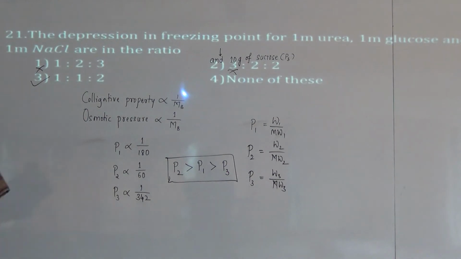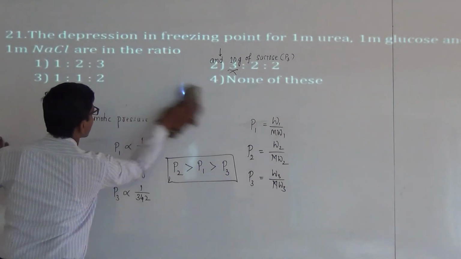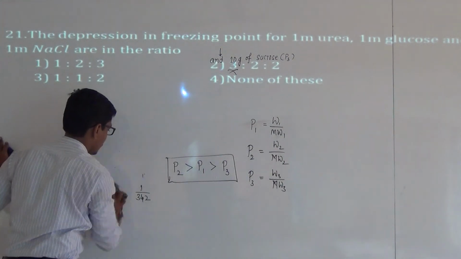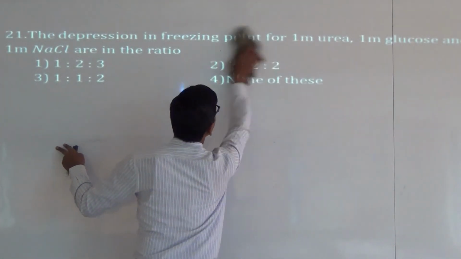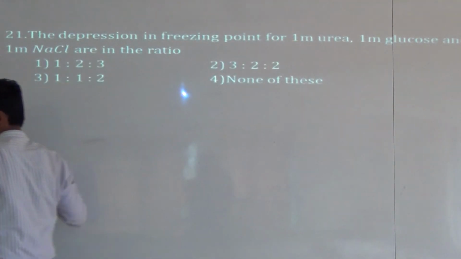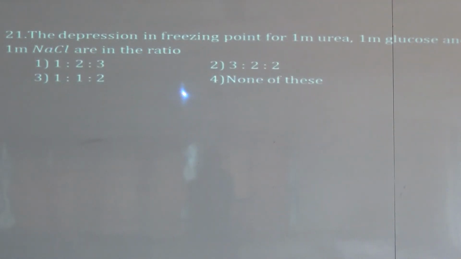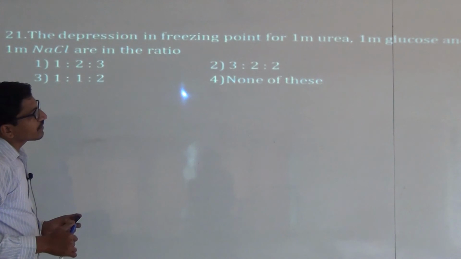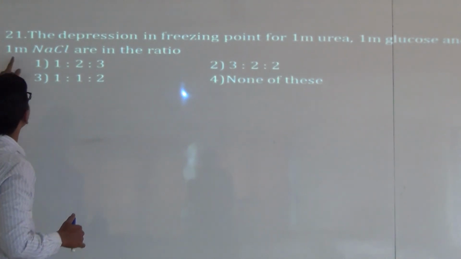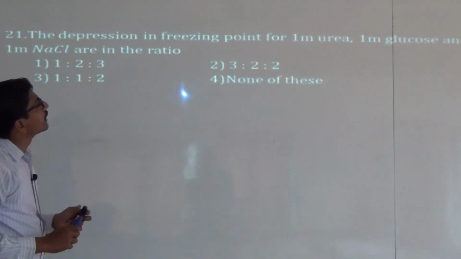Next question is: the depression in freezing point for 1 m urea, 1 m glucose and 1 molar sodium chloride are in the ratio.